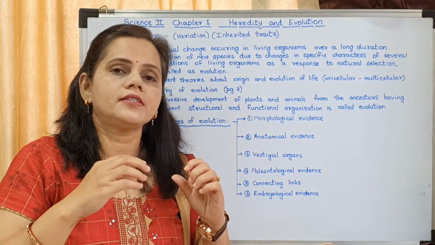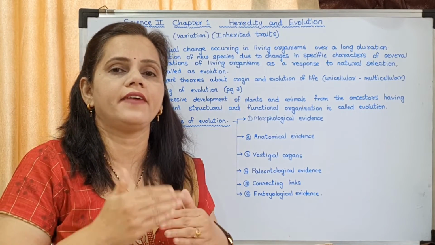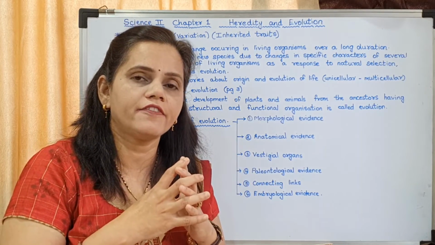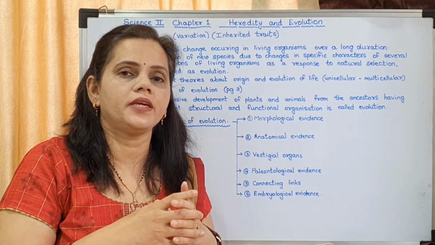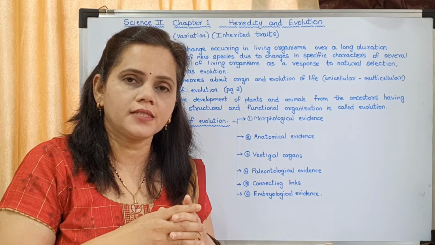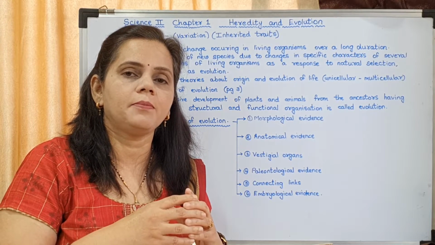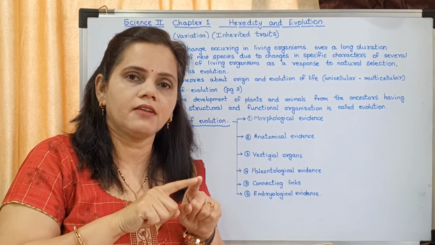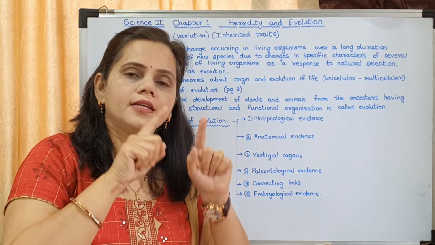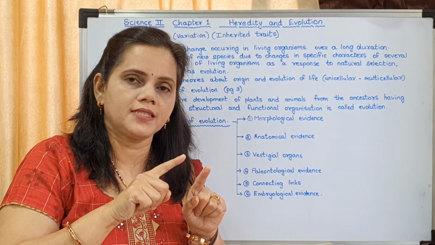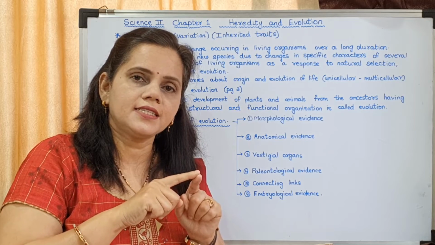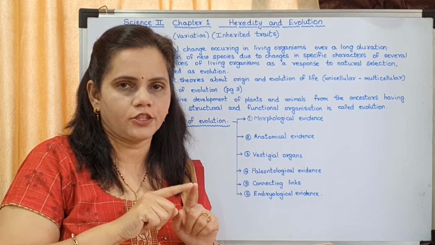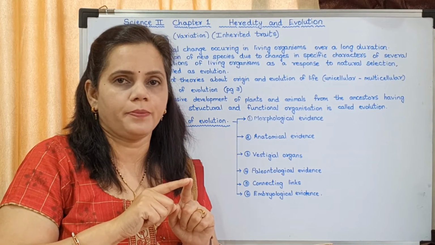Understood? Now those chemicals, as the years again went by, in water, in oceans, came together and formed an organism which was called a protoplasm. Now what is protoplasm? Protoplasm is nucleus plus cytoplasm. You have studied about a cell. A cell has a cell wall or a cell membrane, and inside the cell membrane there is cytoplasm. In the center of the cell there is the nucleus. Okay. Now this nucleus plus the cytoplasm is called protoplasm.